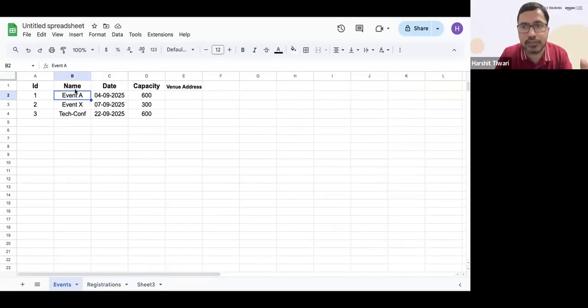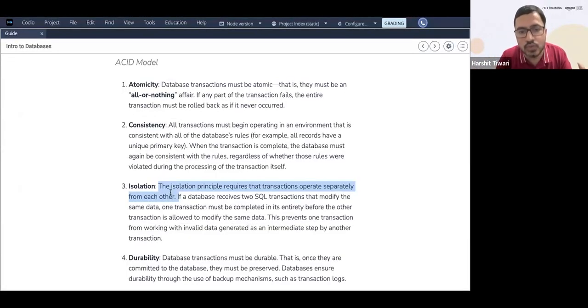So my transaction will be done first, then his, or his first, then mine, so that there is no incorrect data. If I change some values, he should also see the changed value. It should not be that I have changed the value and he's not seeing it, and then he updates it to something else. To avoid that, everything is done in isolation. If a database receives two SQL transactions that modify the same data, one transaction must be completed entirely before the second transaction is allowed to modify that same data. So that's isolation.